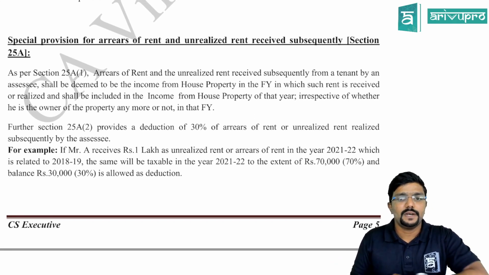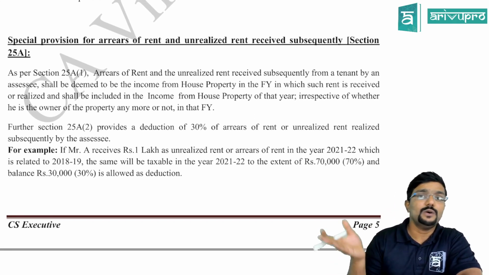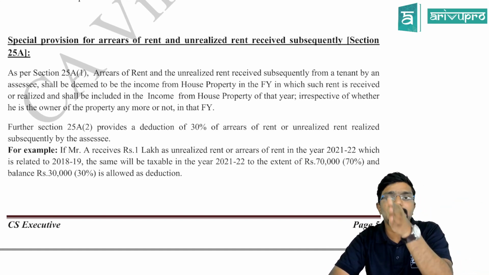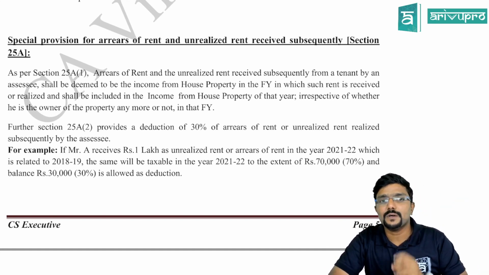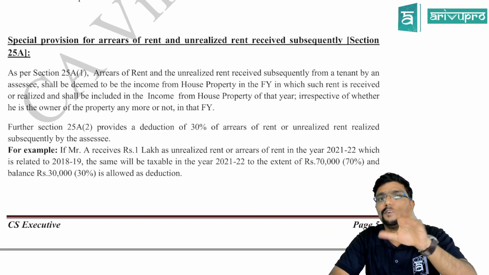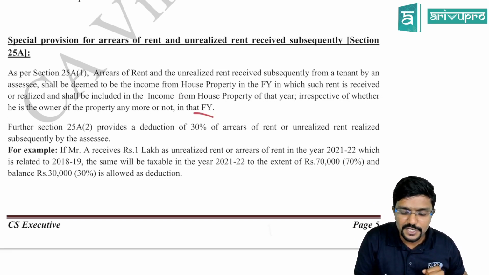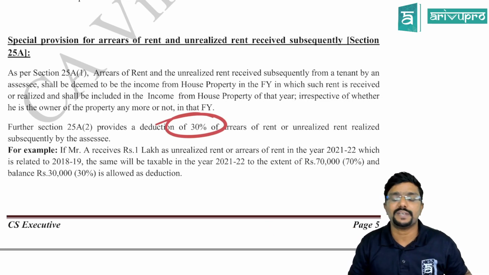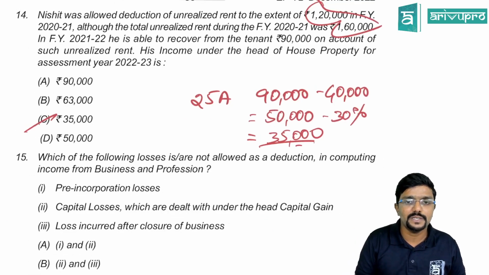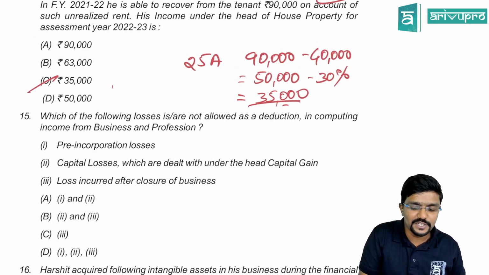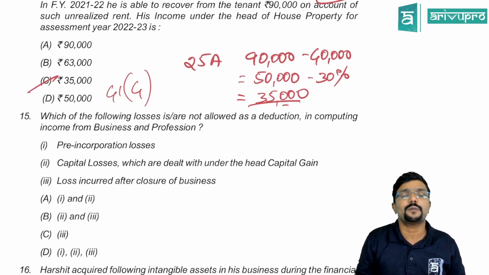So whenever it is received, if it was allowed as reduction while calculating the actual rent in the past, then when you have received it, it is taxable. But here, out of 90,000, 40,000 was not allowed. So I will reduce that first. Remaining is how much? 50. And for that 50, under subsection 2, 30% flat deduction is allowed. Only the remaining amount would be taxable. This is very similar to bad debts recovered. A similar provision is there even under the head PGBP for bad debt recovered under section 41 subsection 4, guys.